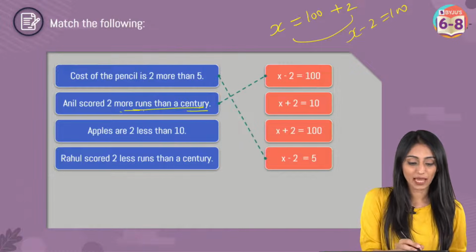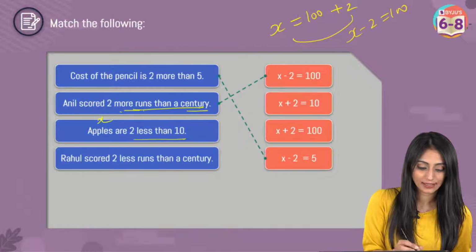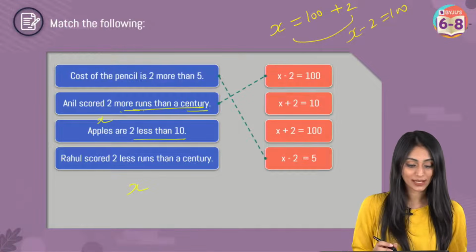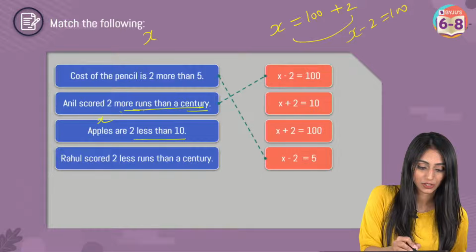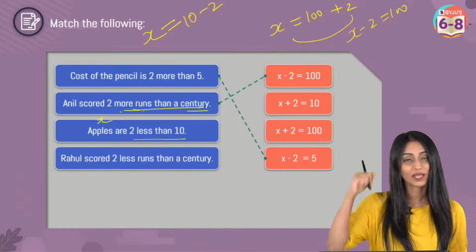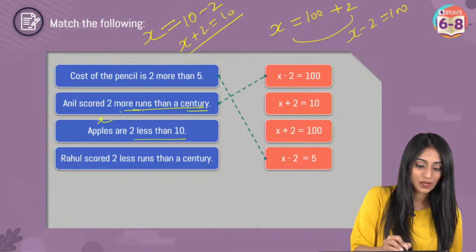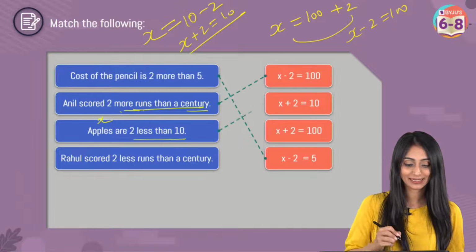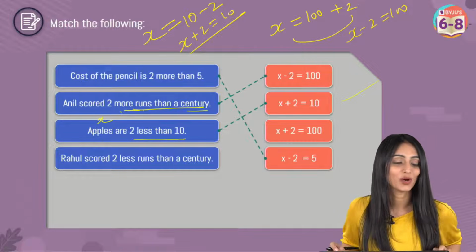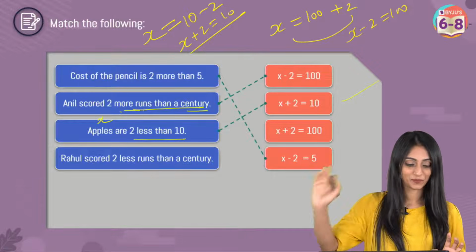Coming to the next statement, apples are 2 less than 10. How many apples? Let's say apples are x. Apples are 2 less. I'm going to write here. 2 less than what? 2 less than 10. Now again it is not matching with anyone. If I take this 2 here, this becomes x plus 2 equals to 10, right? That means the second one over here. Yes. I hope this is clear, right?